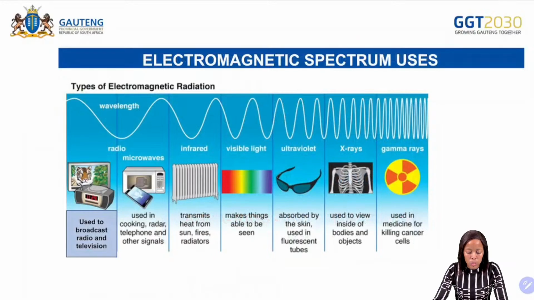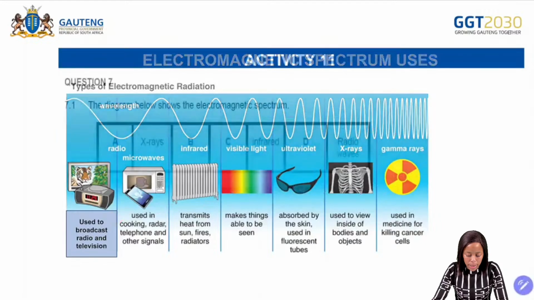Now we also need to make sure that we know the types of electromagnetic radiation. So we already know the types. And then when it comes to the types as well, we also need to make sure that we know the uses for all of them. So these are just some of the uses. You just need to make sure that you go and study other uses in terms of the electromagnetic spectrum, and then you'll be given marks accordingly, according to the marking guideline there.